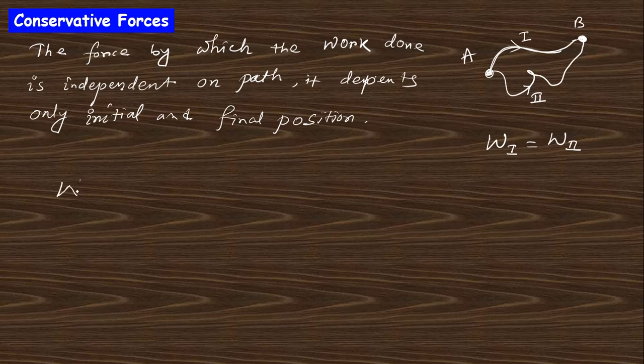That means the work done from A to B of F dot dr can be written as the change of a function. This function can be taken as V or any other. It mainly depends on the final minus initial values of that function. It depends on these two. Clear?